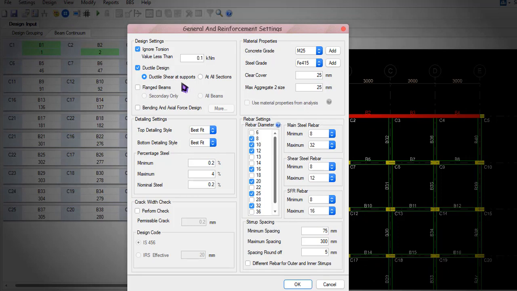What type of design do you want? Do you want to have a ductile design, or what kind of design do you want? You'll be picking that option right here. I'll be using the best fit option for detailing settings here. Then the minimum and maximum steel is all based on IS 456. You provide what sort of concrete grade you want, what sort of steel, radius, and also the side face reinforcement. This should be seen in the torsion bar for a column. Alright, and that's all for here.